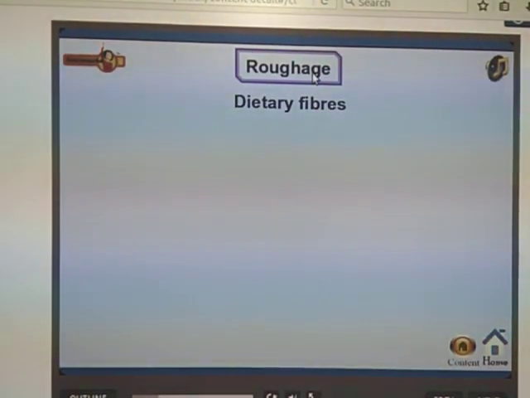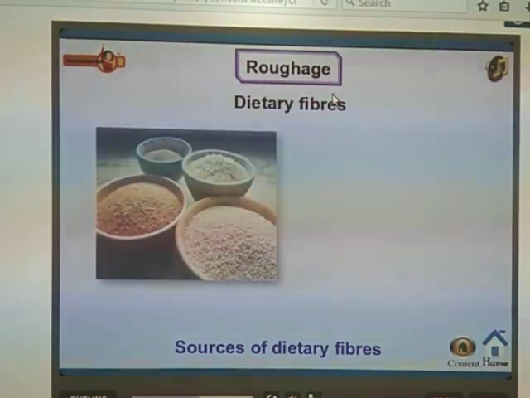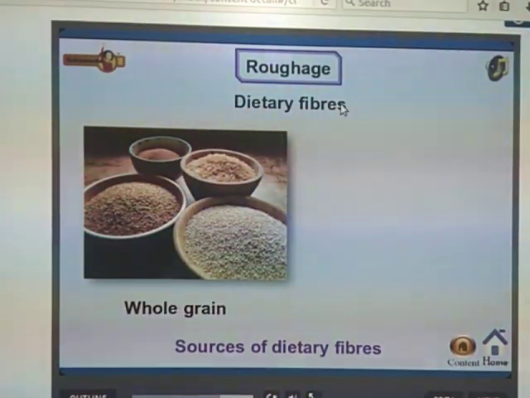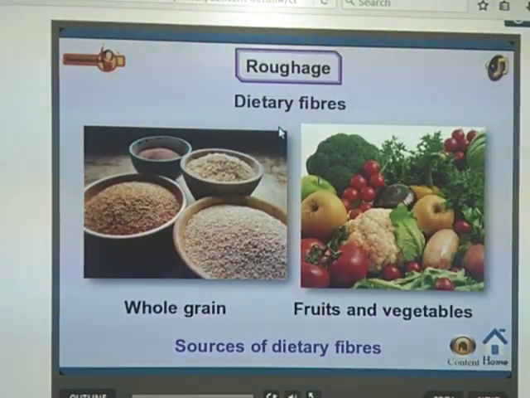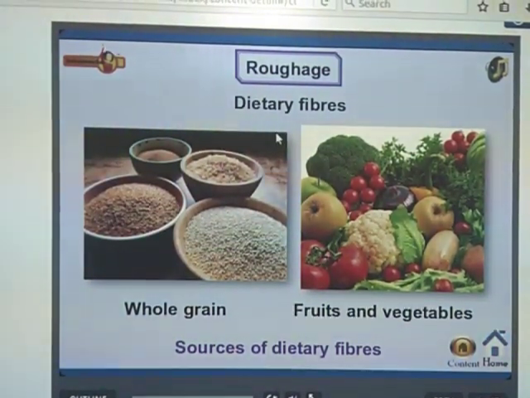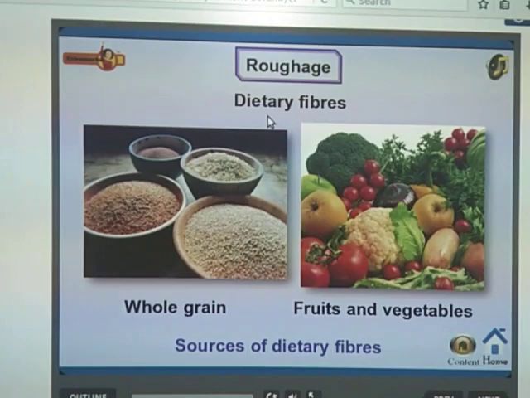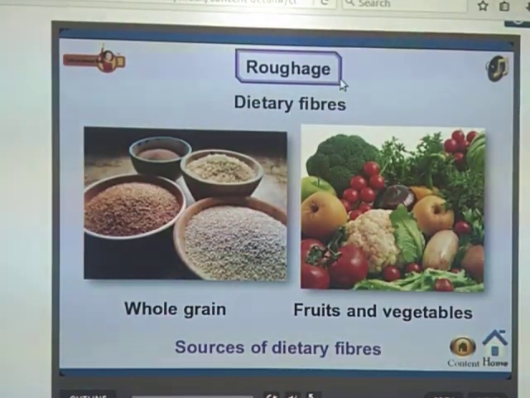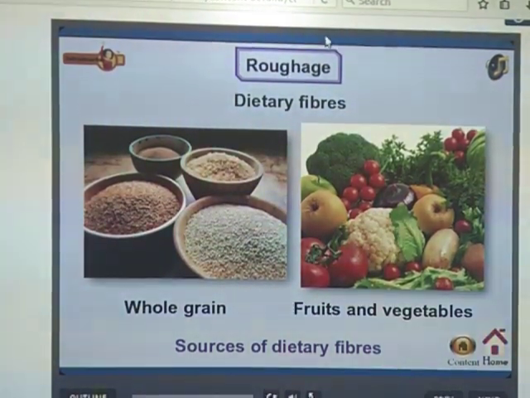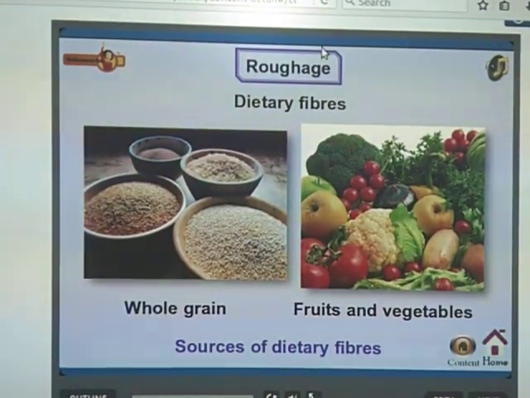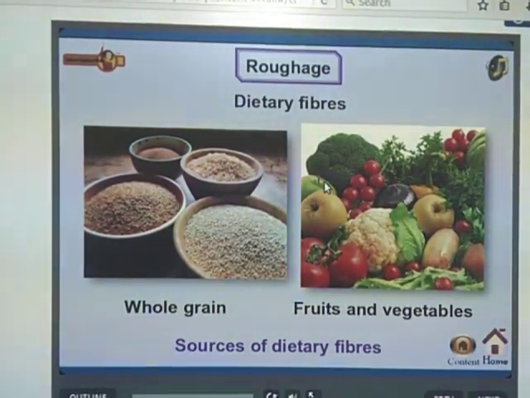Next is roughage and dietary fibers. These are one of the important components of our food. These dietary fibers do not give any nutrients to our body, but still they are very important to our body. Why?